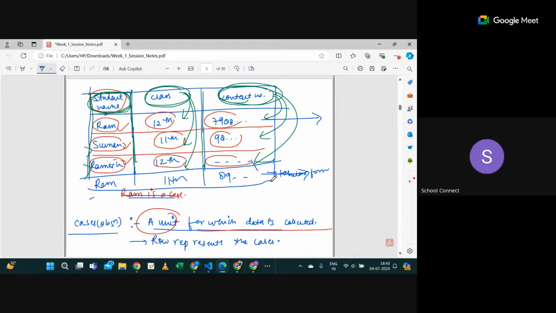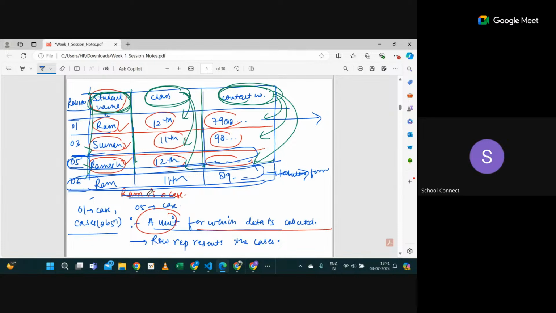So here name is not unique, right? So there should be something which should be unique. For example, there is a column of roll number. So let's say 01, 03, 05, or something like 06. You know the roll number for every student is unique, right? So here roll number 01 will be a case, 05 can be a case. Each roll number is unique, and it's in a row. Okay, it's clear what is the meaning of unique.